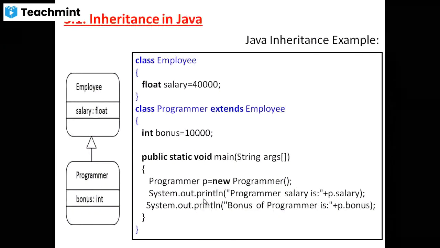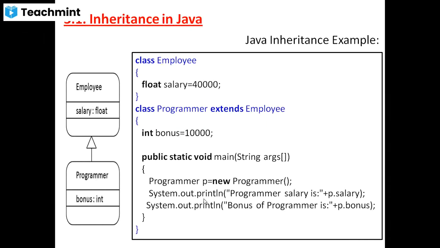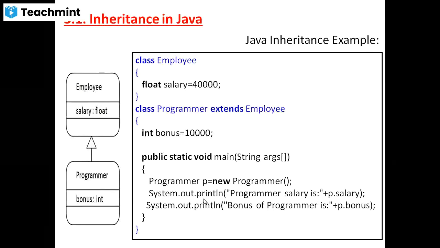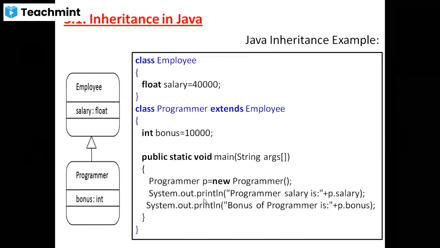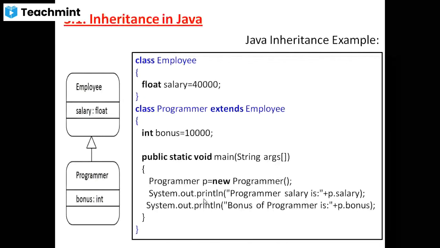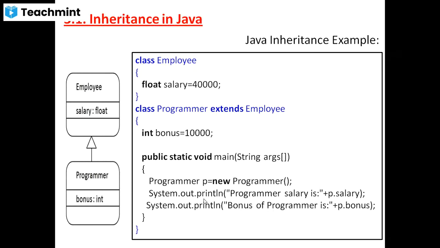Now see a simple example in Java. In the left-hand side figure, the class name is Employee. Here, Employee is a superclass, and Programmer is a subclass. Actually, a downside arrow is required here, but I mistakenly drew an upside arrow. We require a downside arrow from Employee to Programmer. Understood?